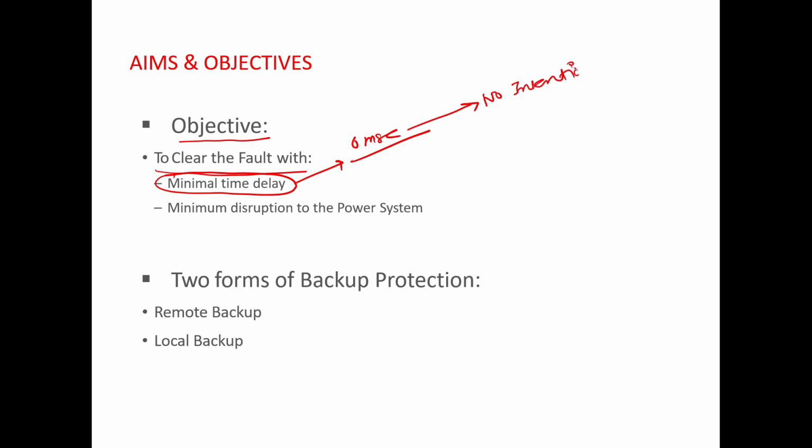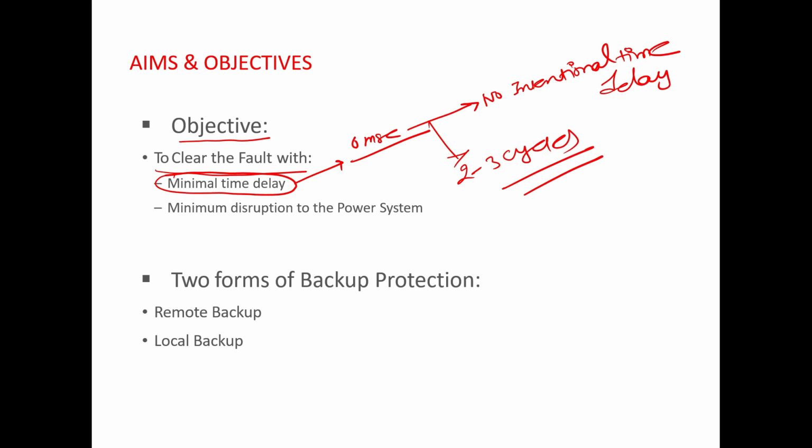But in a power system, a protective relaying system cannot isolate a fault in 0 millisecond. It will take some time depending upon the relay algorithm and the breaker opening time. This time may be 2 to 3 cycles. So the minimum time required for fault isolation is 2 to 3 cycles, and for a 50 Hz system this time will be 40 to 60 milliseconds.